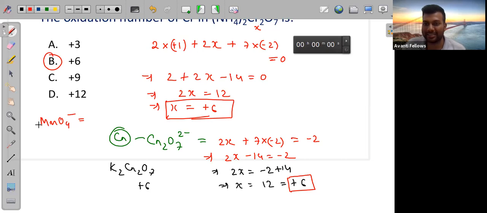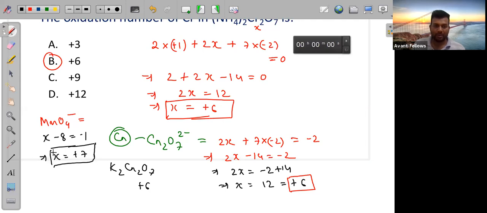Okay, I'm getting answers. Yeah, Praveen correct. Swaroop, you have to check. Arjun correct. I am not going to waste a lot of time. You can see X plus 4 into -2, which is -8, is equal to -1. The total charge above is -1. So X is equal to +7. So this is the answer, +7.